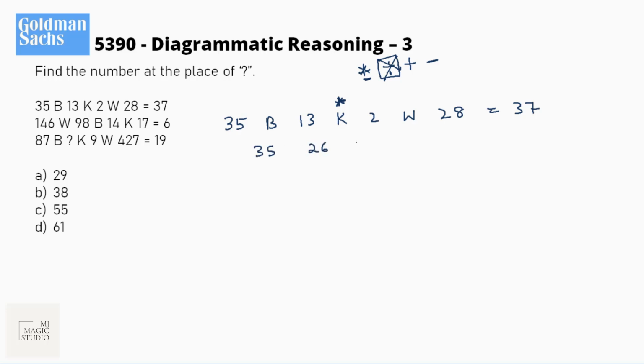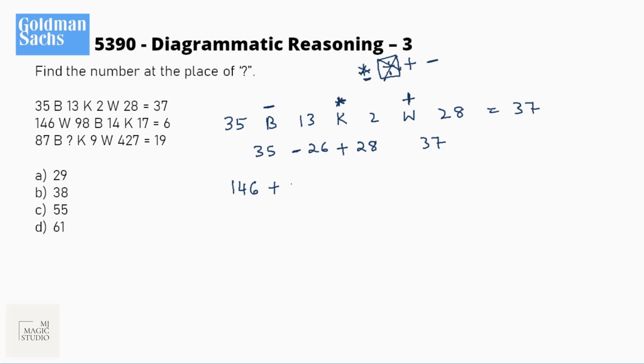35, and this is 26, and this is 28, and I need 37. That is 35 plus 2 is 37, and the difference between these two is 2. So I can put 35 minus 26 plus 28. So B would be my subtraction, and W would be the plus sign. I would be getting 37. Let me check with the second one.